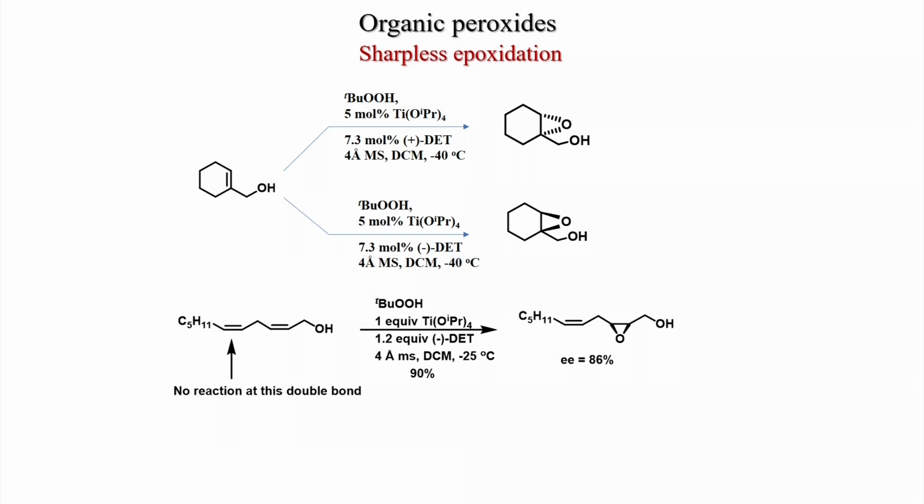This is a conjugated diene, as you can see, it is very important. The conjugated diene is there, and under this condition, this double bond is unreacted, and you have to use more equivalents here, 1 equivalent titanium isopropoxide, 1.2 equivalents of minus tartrate, also 4 angstrom molecular sieves, dichloromethane, minus 25 degree centigrade. Under this condition, only you get this alcohol. Since this is a diene, the enhanced solubility was slightly low, 86%.